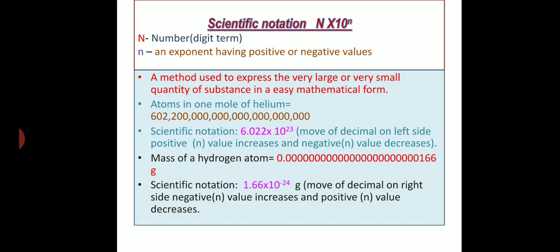Scientific notation is a simple mathematical form to express very large numbers or very very small numbers involved in science. For example, we all know about Avogadro number. Can you write down Avogadro number? 6 0 2 2 0 0 0 0 0 0 0 0 0, and it goes on.